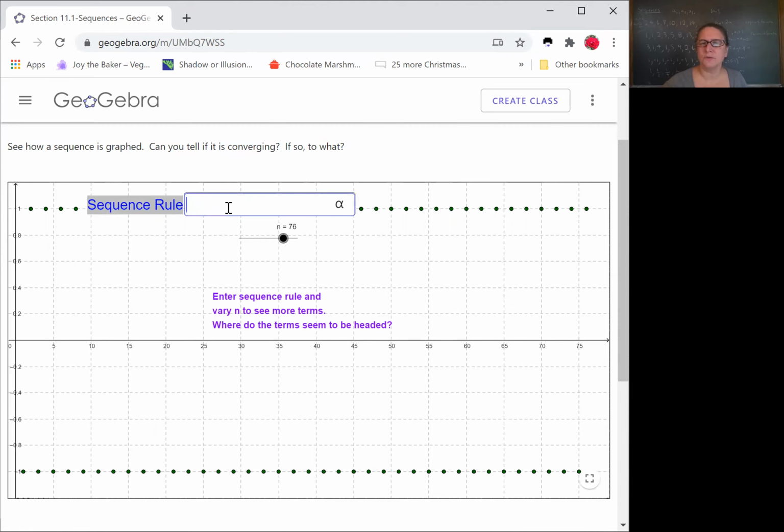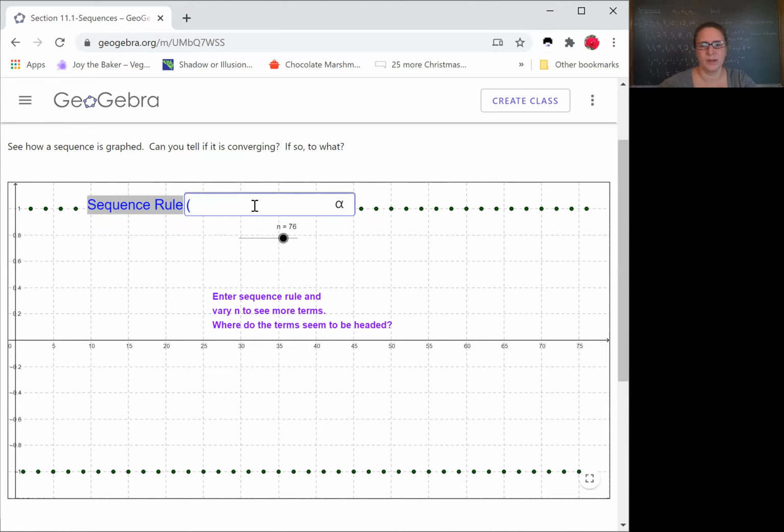So what I can do further is I can start thinking about, well, you can see where we want to go with this. Just like with regular functions, we were looking at, okay, what's going to happen in the limit as n goes to infinity, as x goes to infinity. It's the same thing with these sequences. What's going to happen in the sequence as n goes to infinity? So now we're going to start looking at sort of that idea of the limit. So that's what they have here. Enter sequence, where do the terms seem to be headed?